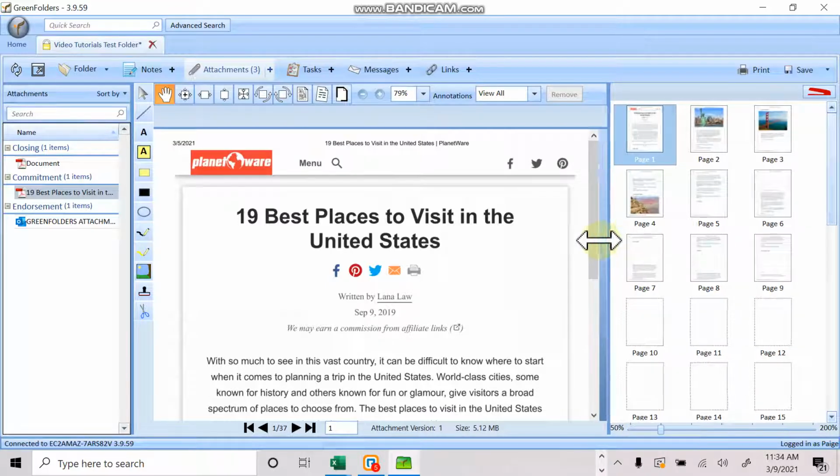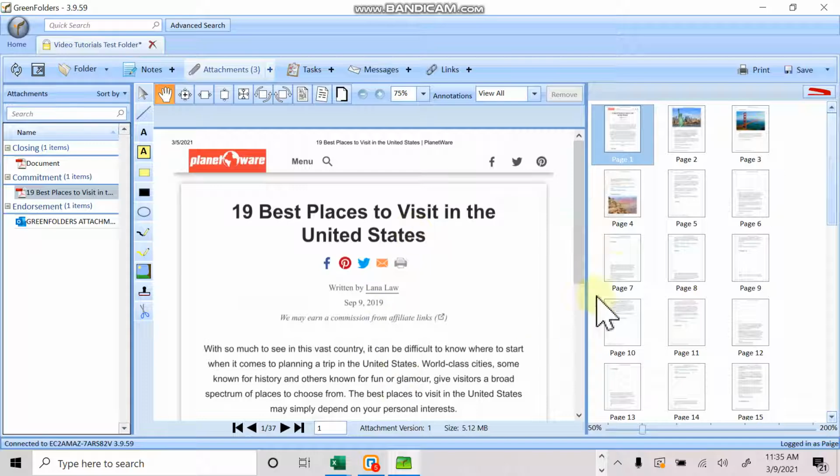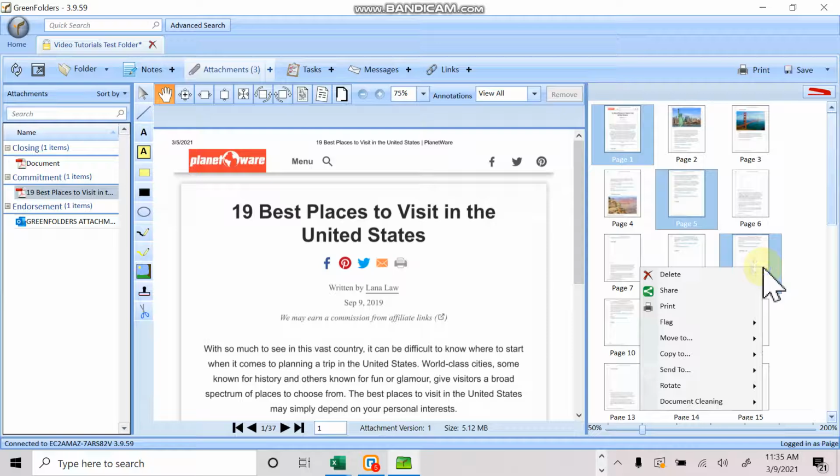So one thing that you can do within GreenFolders is you can actually create new documents straight out of GreenFolders. So for example, if you only needed pages 1, 5, and 9 to be within a new document, you can actually click on page 1, hold the control key, click page 5, and then click page 9 to select all three of those. And then what you do is you right mouse click, and that is where you are able to copy to a new attachment.